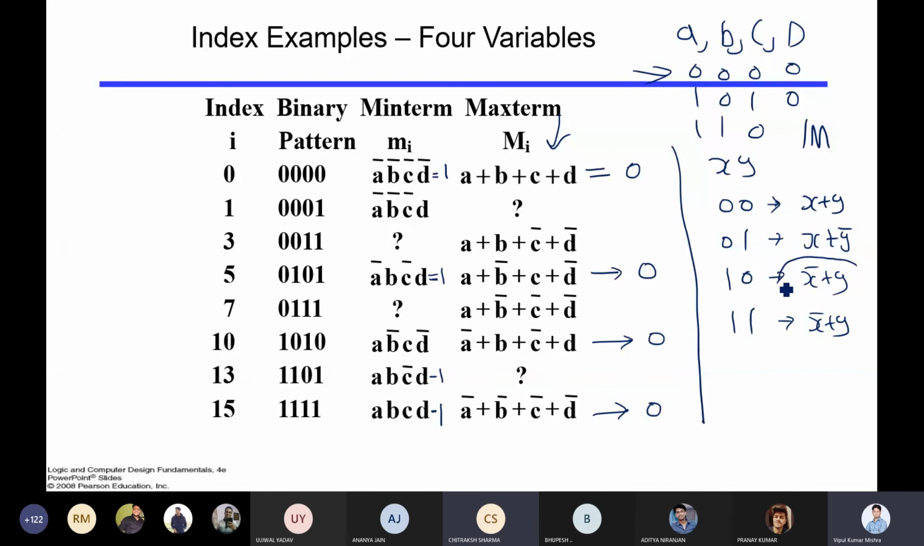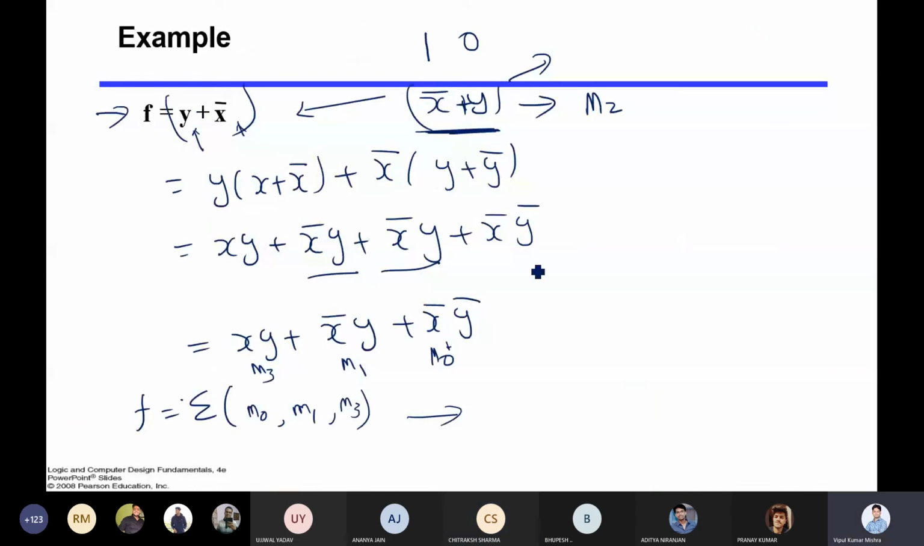Right. Now just keep this in mind. X bar plus y, this is the same.